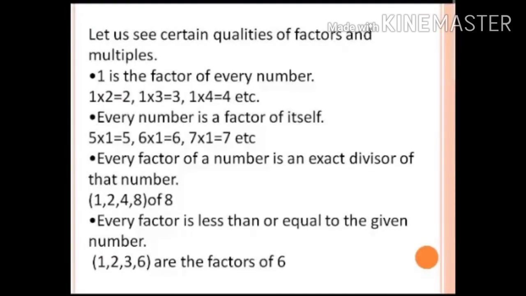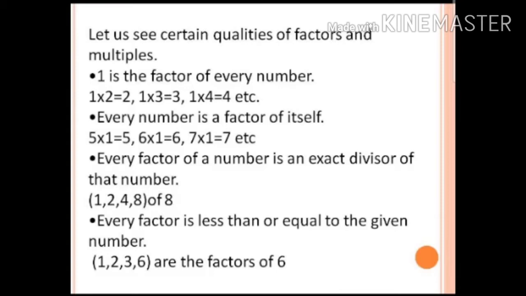Let us see here certain qualities or properties of factors and multiples. 1 is a factor of every number. That we have to agree, isn't it? Whichever number you want, you can multiply with 1 and the product will be the same number itself. As an example, we have here 1 2 is 2, 1 3 is 3, 1 4 is 4 and so on.